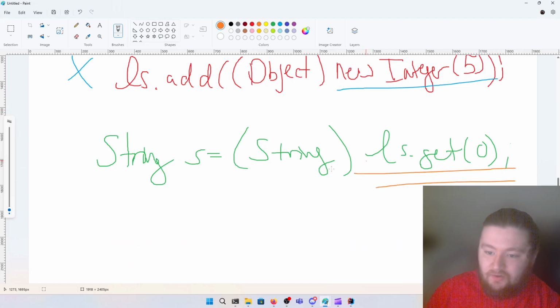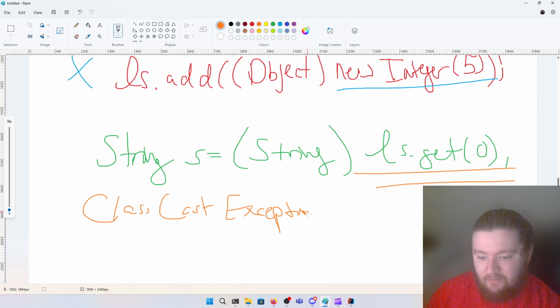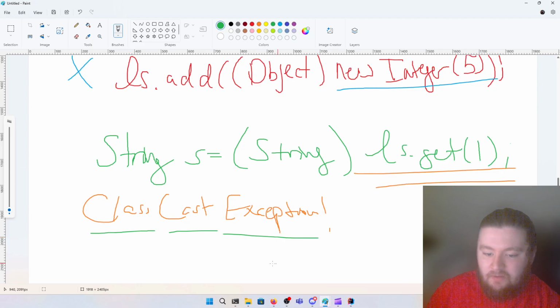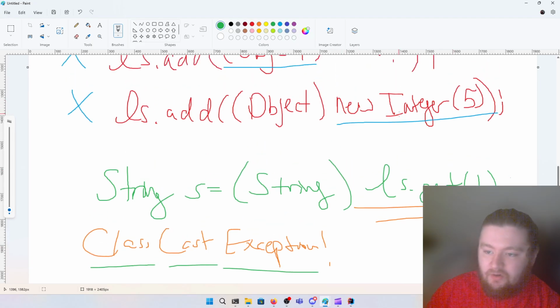Right? What if it's an integer? Then you're going to get something called a class cast exception. Essentially all that means is that if we did ls.get(1) instead of 0, we would get a class cast exception because we're trying to treat an integer as a string, and we can't do that.